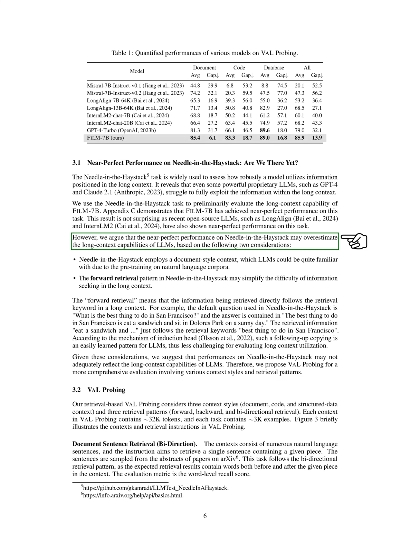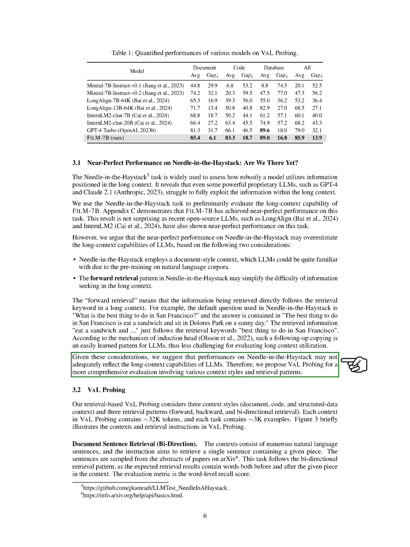In the next part, we evaluate FILM 7B on the needle in the haystack task and introduce various long context (VAL) probing to comprehensively assess its long context information awareness. This includes tasks covering different context styles, document, code, and structured data context, and information retrieval patterns, forward, backward, and bidirectional retrieval.